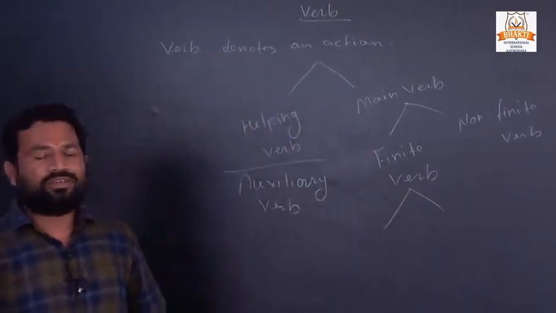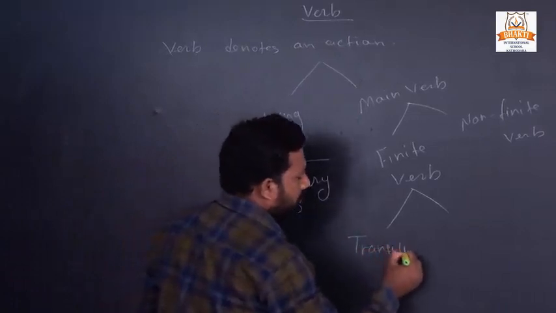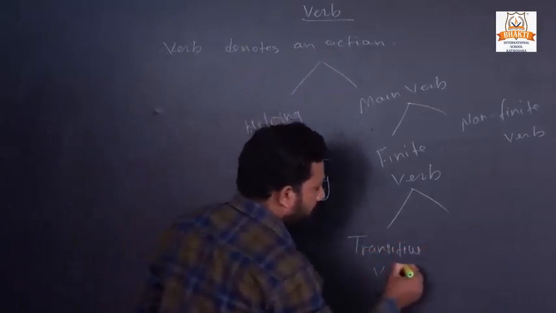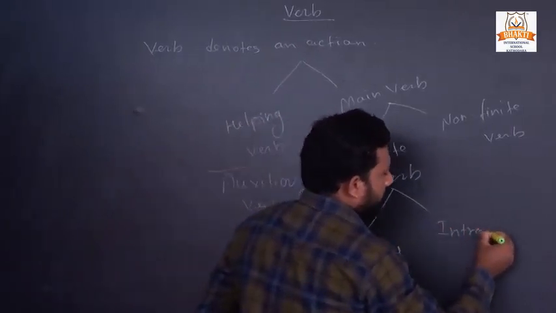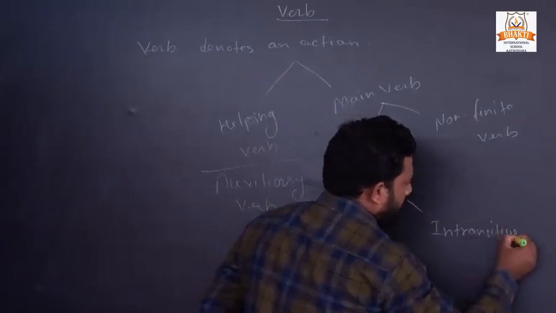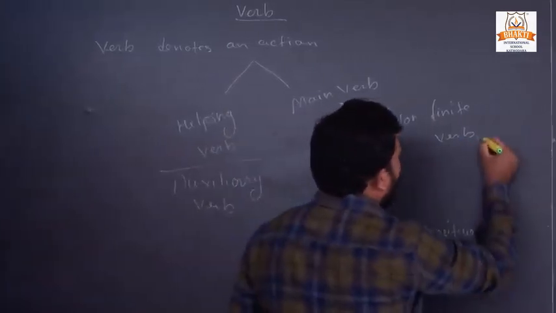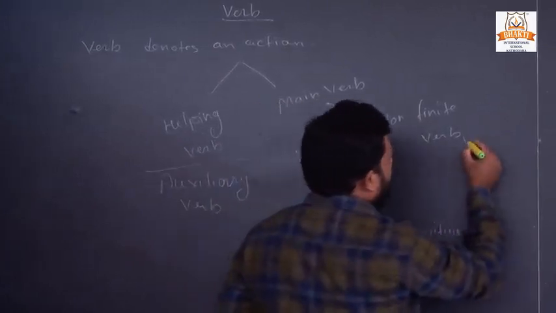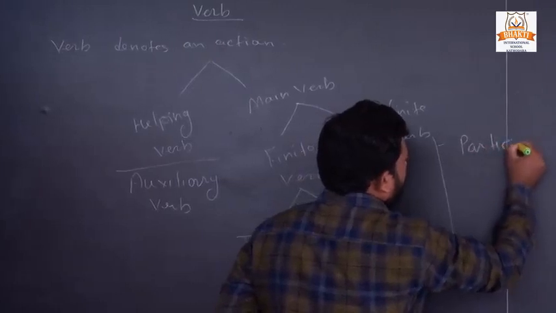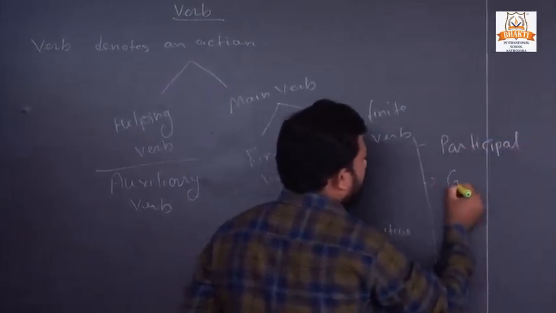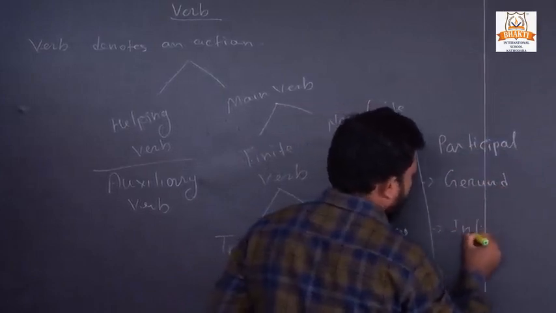There are two types of finite verb, transitive verb and intransitive verb. And there are three kinds of non-finite verb: participle, gerund and infinitive.